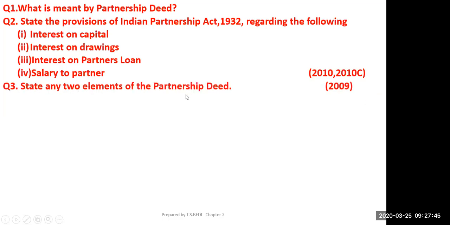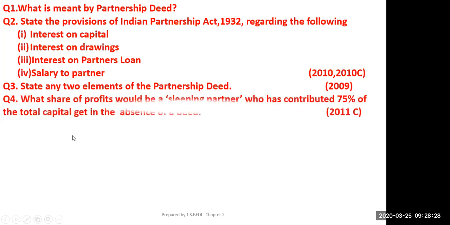Now state any two elements of partnership deed. Firm name and address of the firm. Name and addresses of the partners. What about others? Capital contribution. So all the topics we have done in partnership deed are elements of partnership deed. Can you tell me another two? Sir, interest on partners' capitals and interest on drawing. Profit sharing ratio, profit and loss. Yes, profit sharing ratio only.